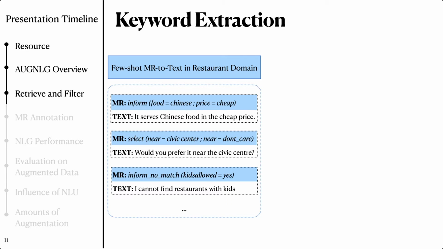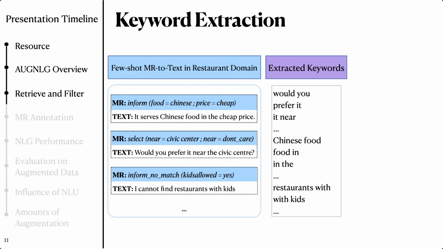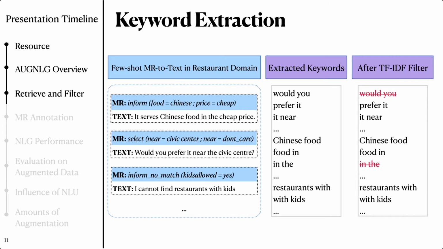Keyword extraction aims at collecting n-gram keywords from the in-domain utterances. We first gather all the n-gram phrases that appear in the utterances and then filter out those n-grams with relatively low TF-IDF scores.